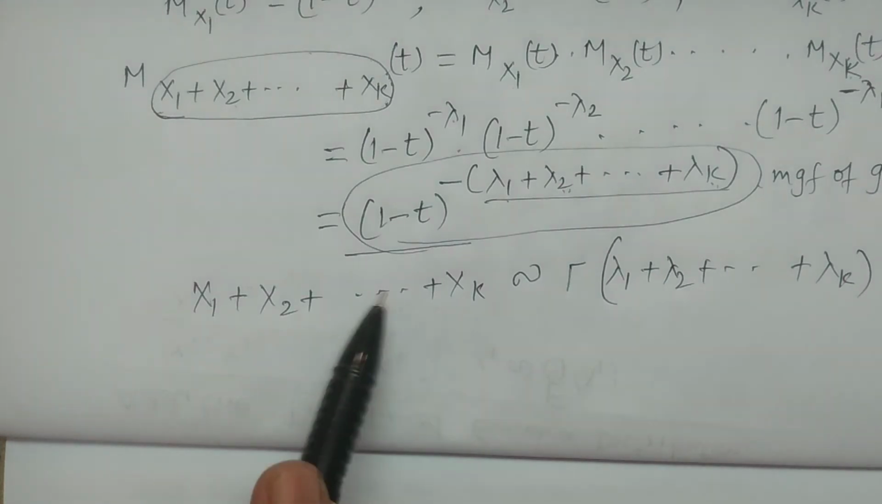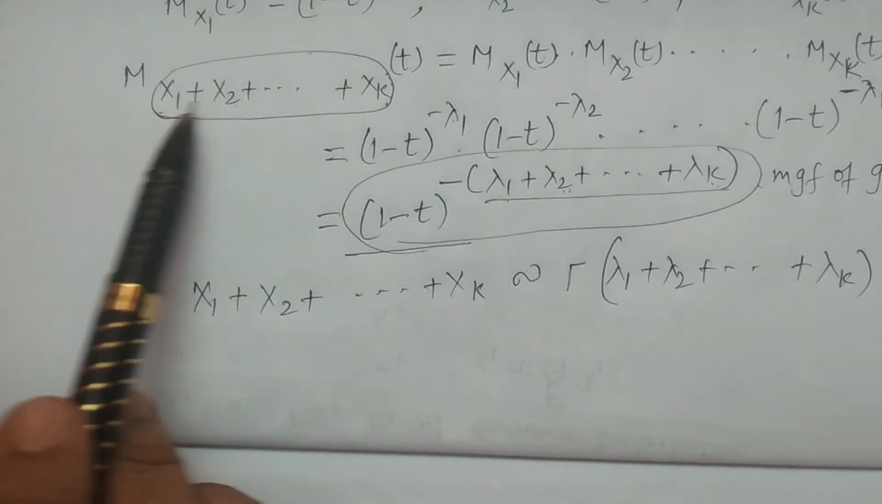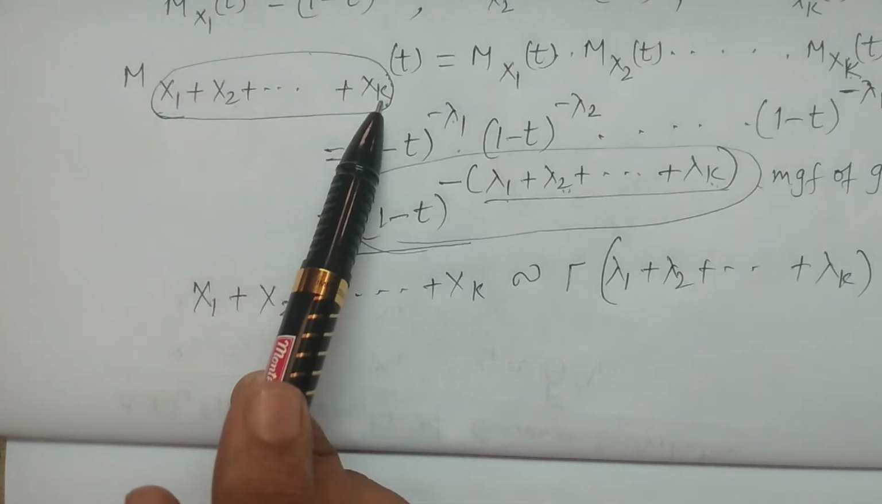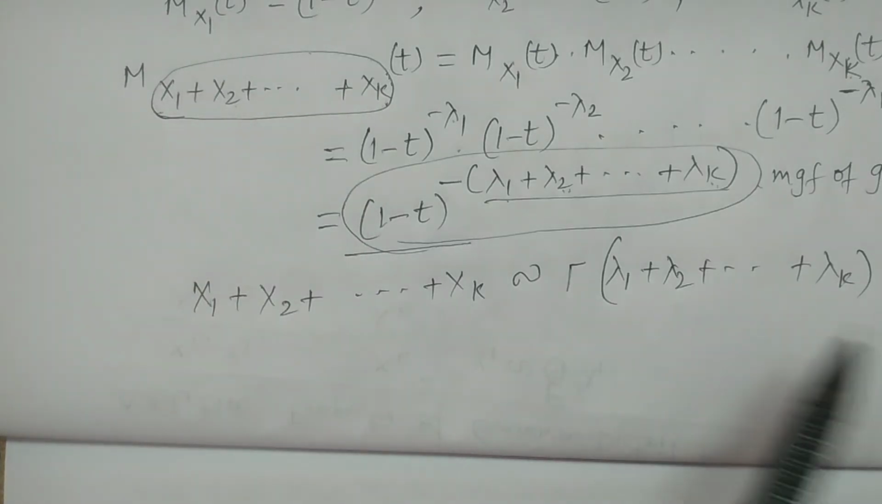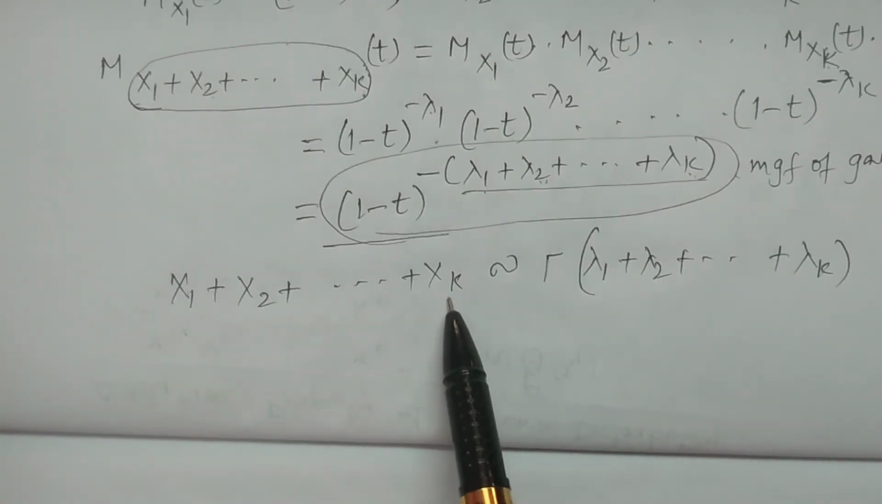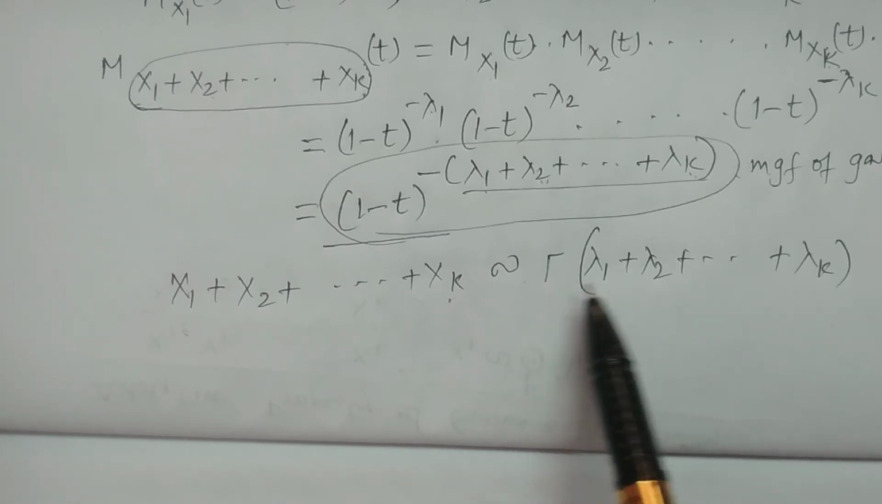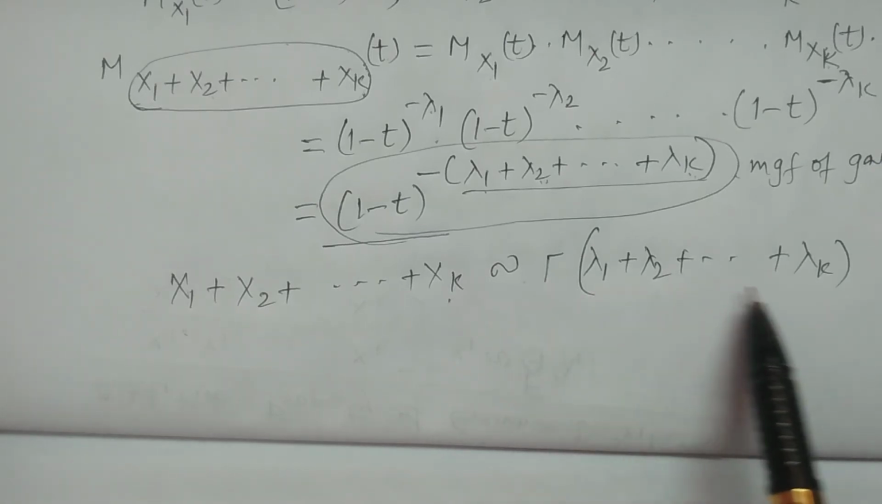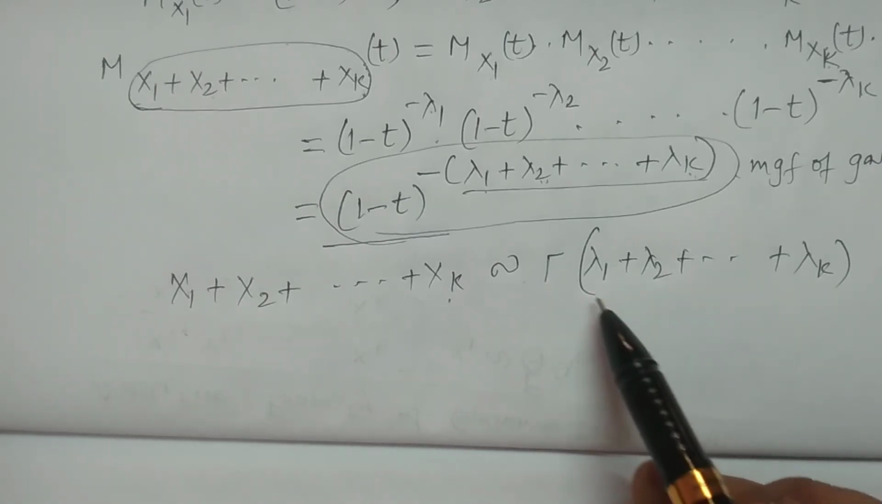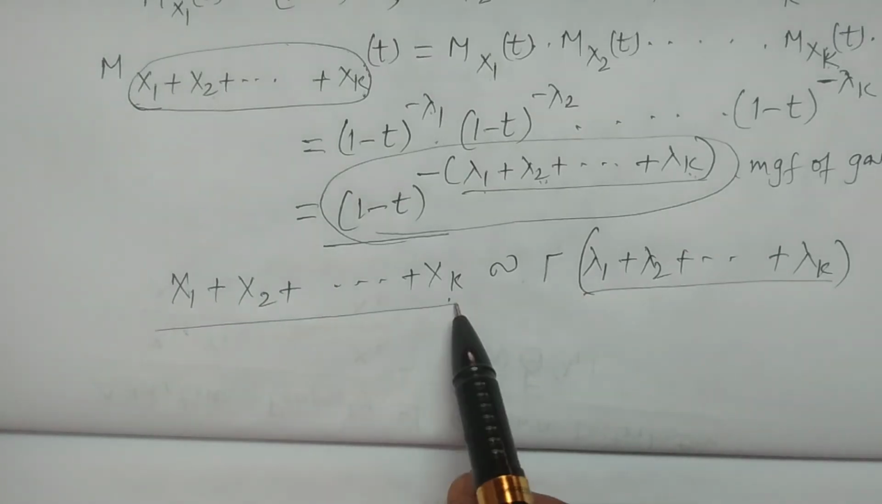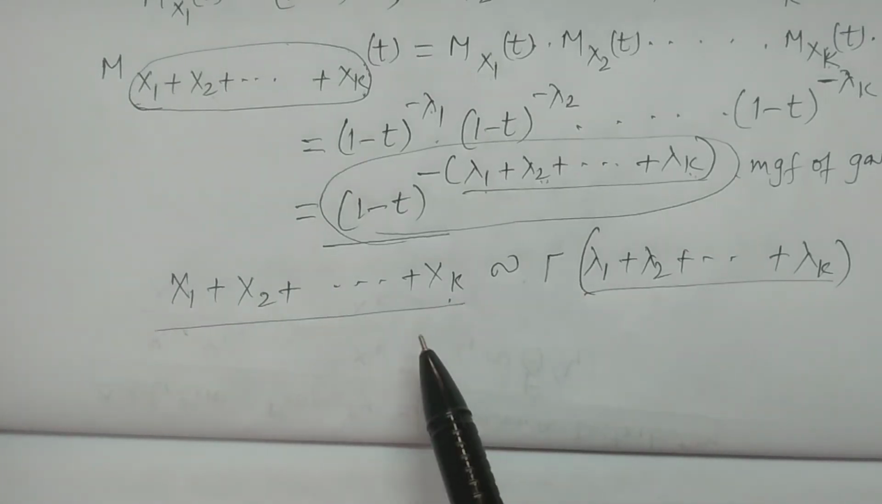So therefore, the moment generating function of X1 plus X2 plus and so on plus Xk is that of a gamma distribution, because of the uniqueness theorem of moment generating functions. Therefore, X1 plus X2 plus and so on plus Xk follows a gamma distribution with parameter lambda 1 plus lambda 2 plus and so on plus lambda k. This is the parameter for this. So therefore, the gamma distribution satisfies the additive property.